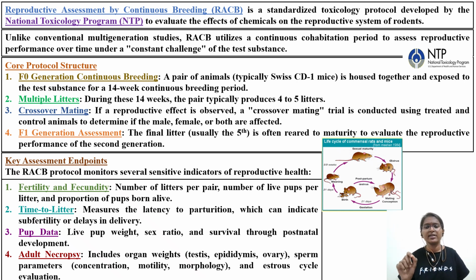So all the guidelines with respect to reproductive toxicity, right from segment 1, segment 2, and segment 3, that is fertility and early embryonic development, then embryo fetal developmental study, which includes teratogenicity, and prenatal postnatal developmental toxicology studies. In extension to that, you have also read about juvenile toxicology studies, and the OECD guidelines which are responsible for this type of study.